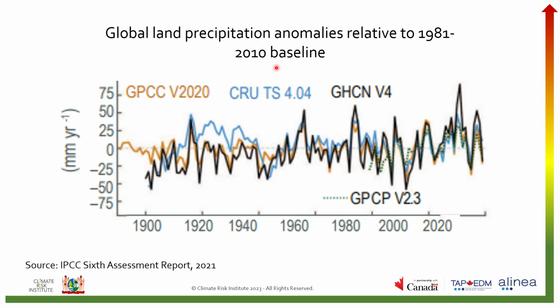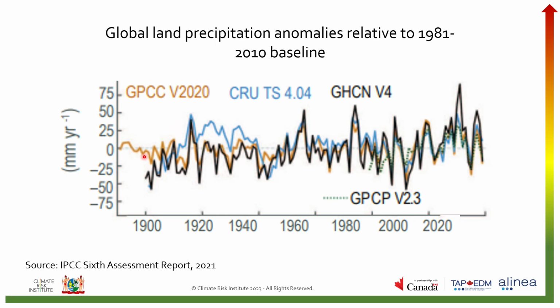So if a point on the graph is above the 0 line, so anywhere in this range, it means that precipitation for that year was higher than the baseline period. If a point on the graph is below the 0 line, so anything in this range, it means precipitation for that year was lower than the baseline period.